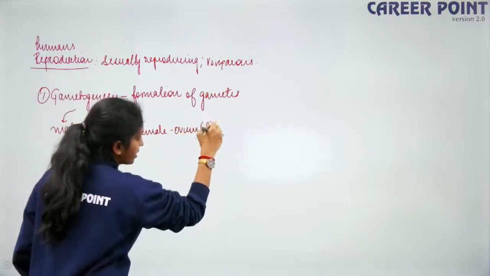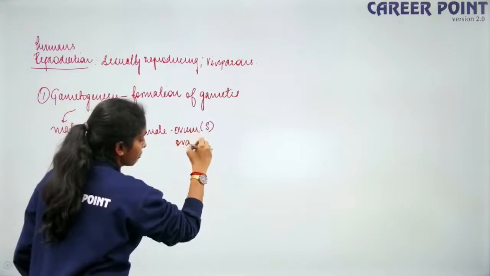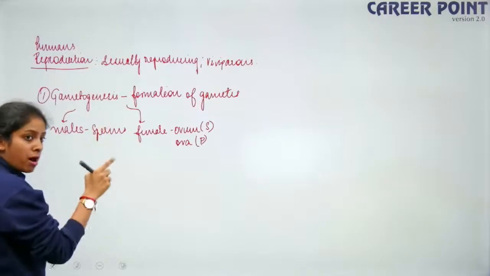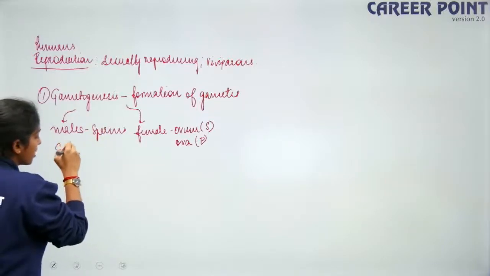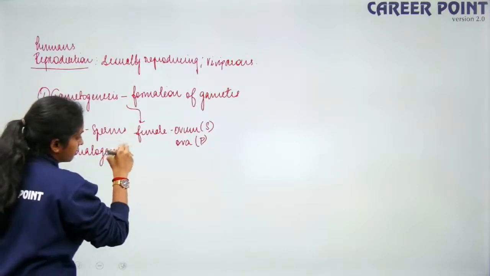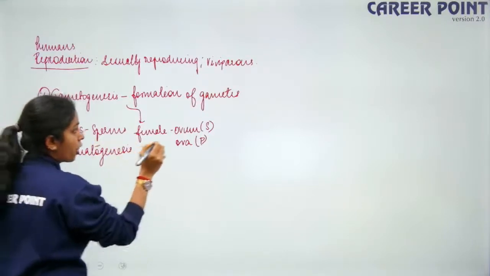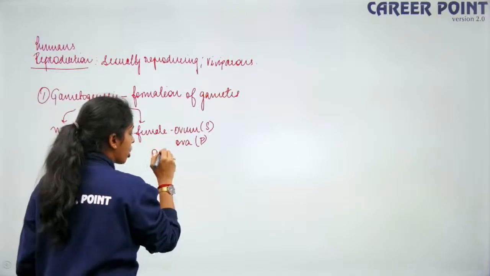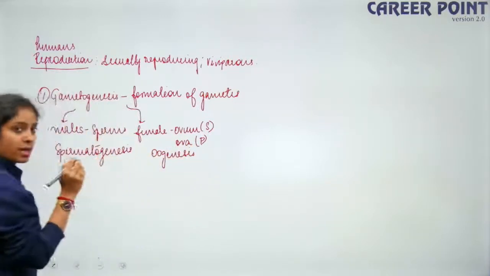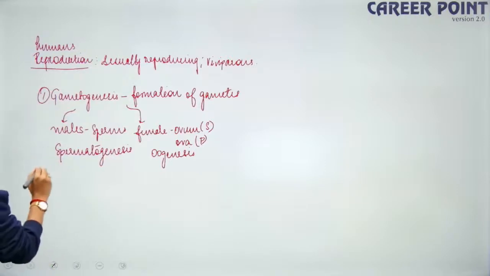Ovum is singular and ova is plural. The process of forming sperms is called spermatogenesis. The process of forming the egg is called oogenesis. We'll talk about this also in detail. So this is the first step.